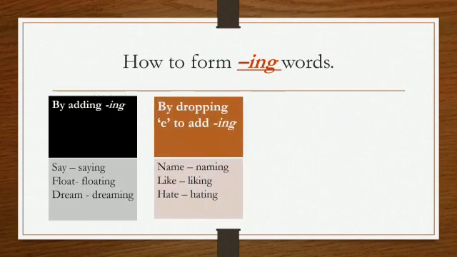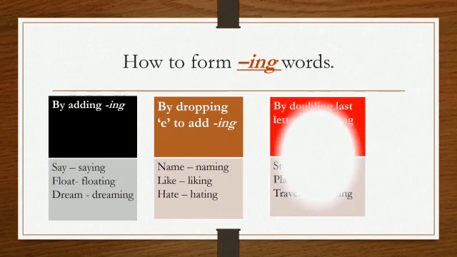Second rule is by dropping e to add ing. For example, in the word name, e is removed and ing is added. So, name becomes naming. Similarly, like becomes liking and hate becomes hating.